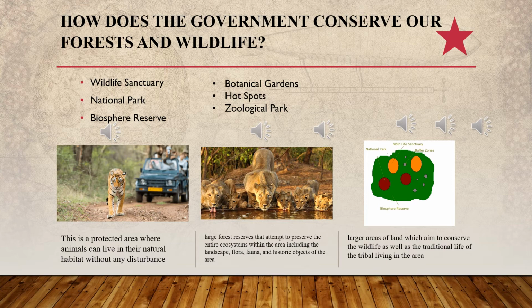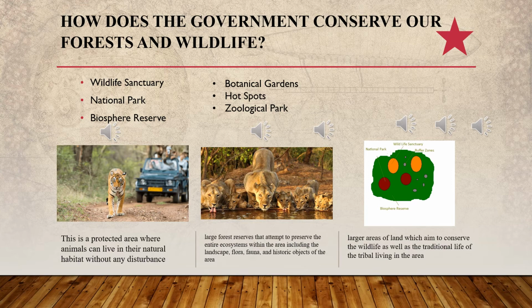Historic objects means, suppose some tribal people are living down there, or some extremely old temples are there. For example, you can take Ajanta and Ellora caves, or they are inside the deep forest. So if something is there, that thing also has to be protected. So national park includes all these things.